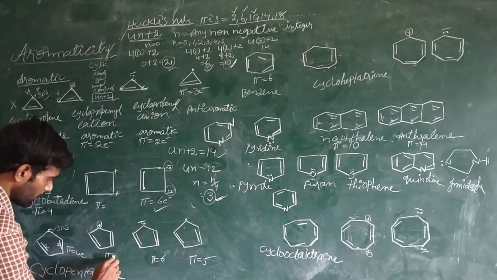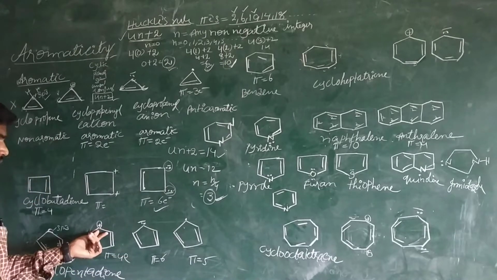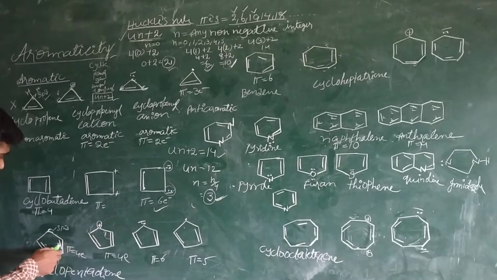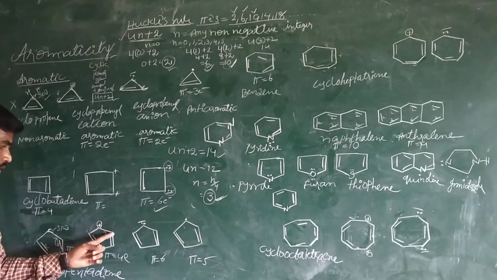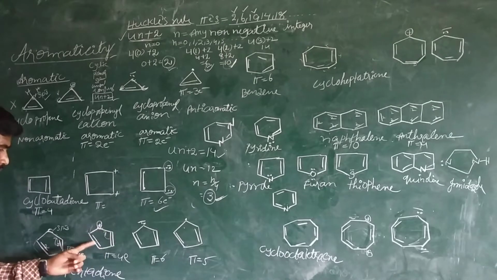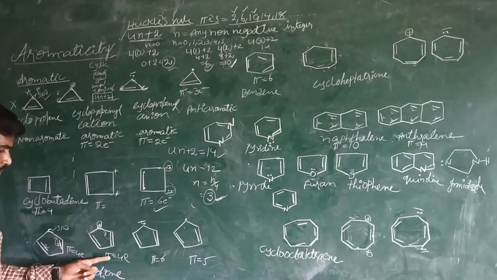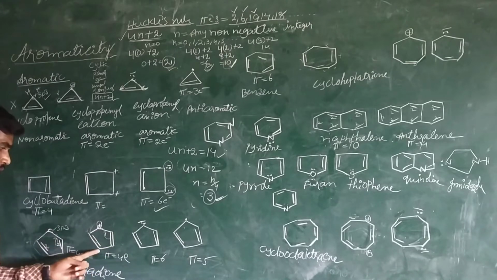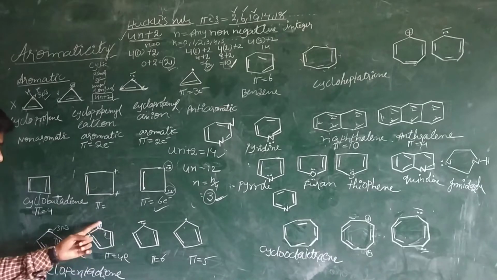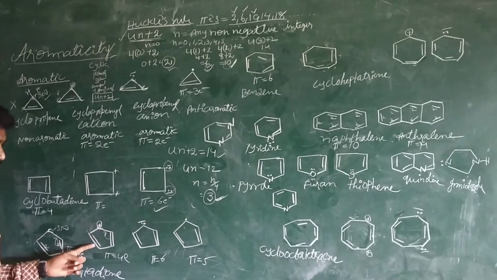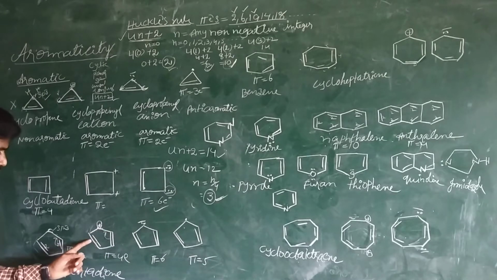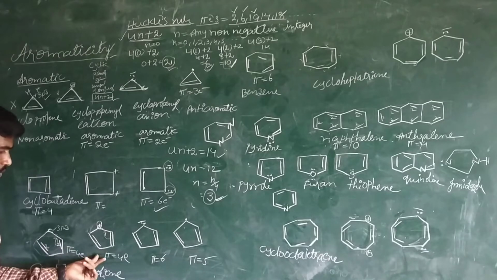So now how many pi electrons are here? Pi electrons are 4, but delocalization will take place here, and these carbons are sp2 hybridized. Even though all the criteria like cyclic structure, planar, and conjugation are met by this compound, according to Hückel's rule the number of electrons should be 2 or 6.